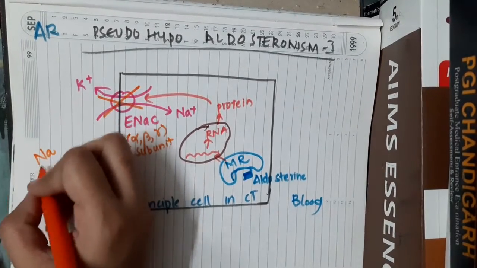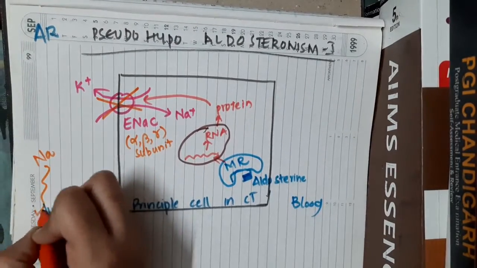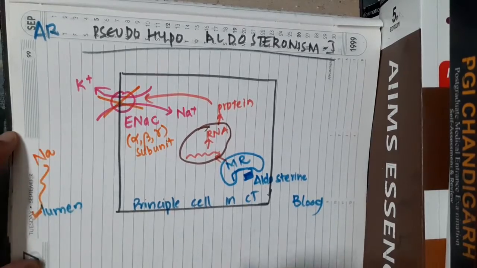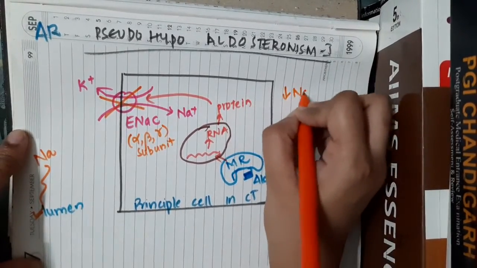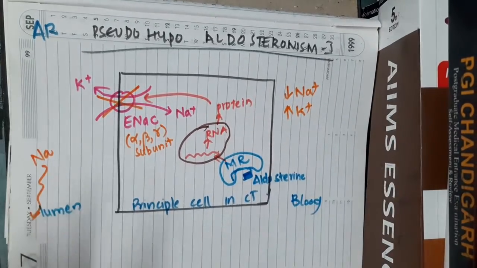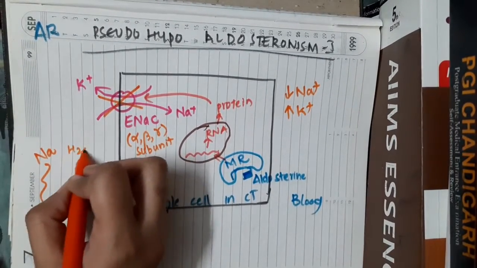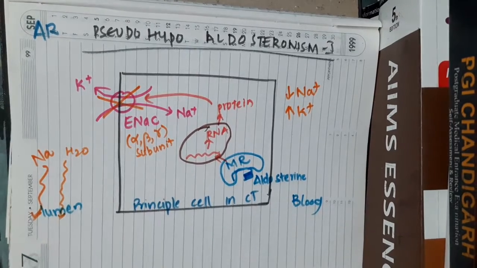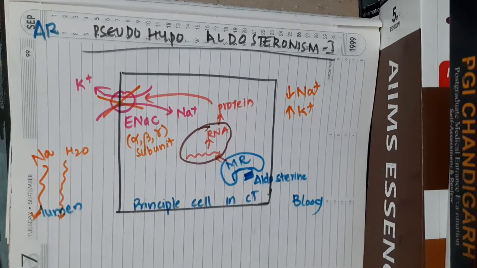So there is increased excretion of sodium in the urine, resulting in hyponatremia and hyperkalemia in the blood. Along with sodium, it will also take its friend water in the urine.